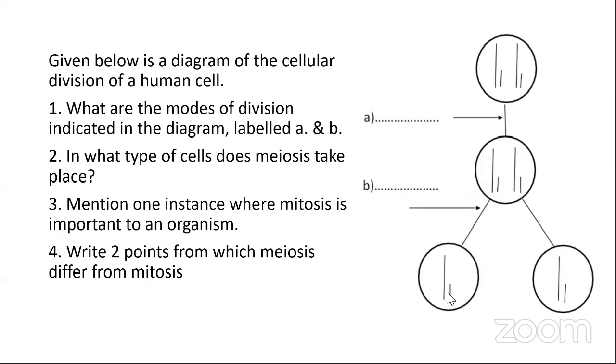Now look at this. A is mitosis and B is meiosis. Now some have got confused with both. Tell me, who is telling that A is mitosis? Raise your hands to see.